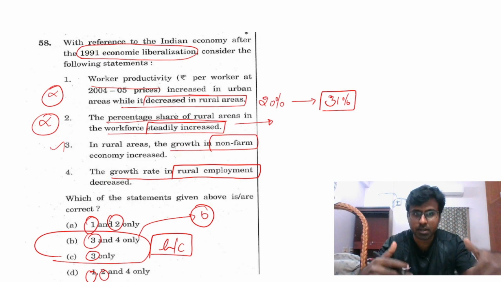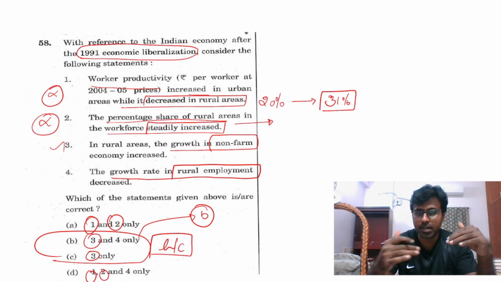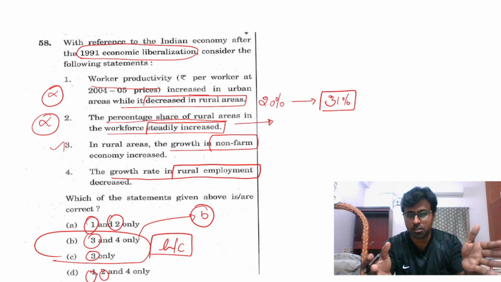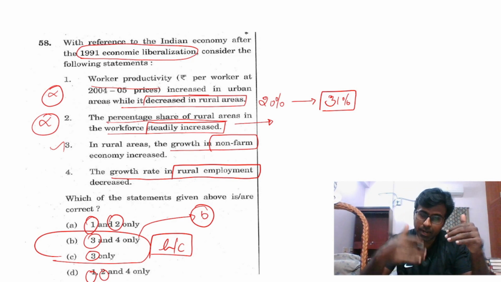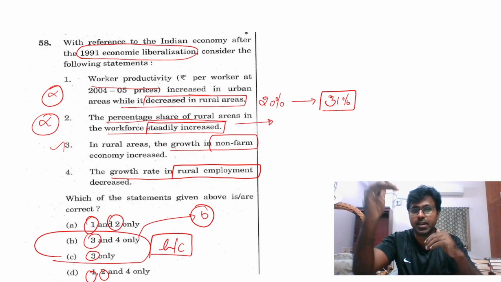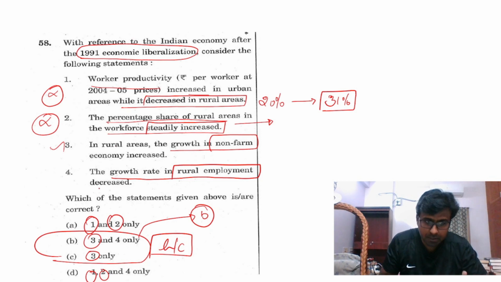The employment in rural areas is increasing, but the rate is decreasing. That is, the growth rate is decreasing from independence to the liberalization period. Growth rate in that employment increased, but after that the growth rate is decreasing. Okay, but it is a tough thing. But if you have narrowed it down to B and C, it's a very good thing.